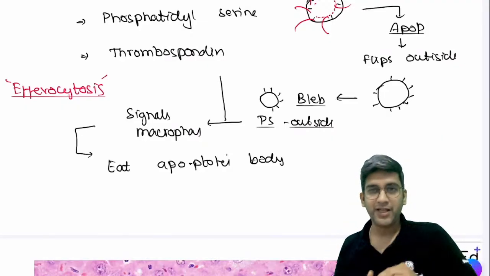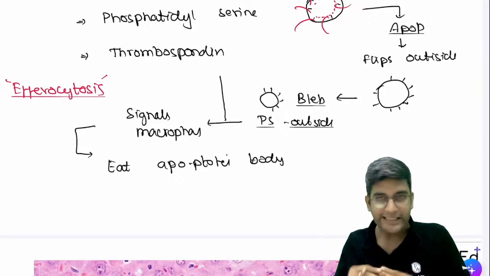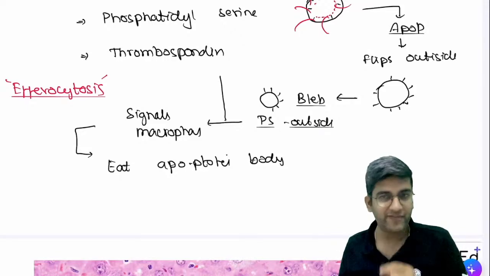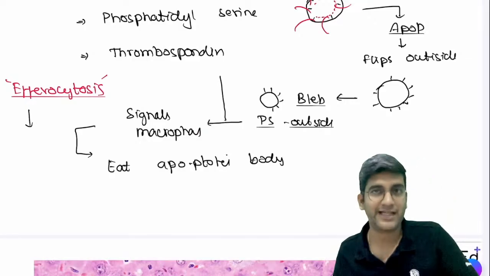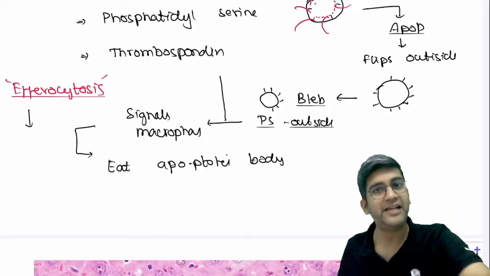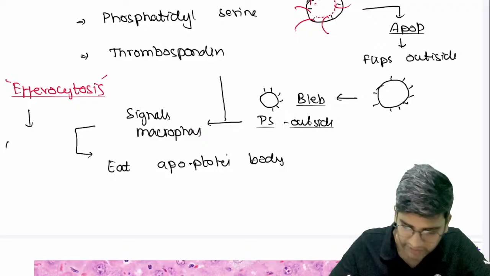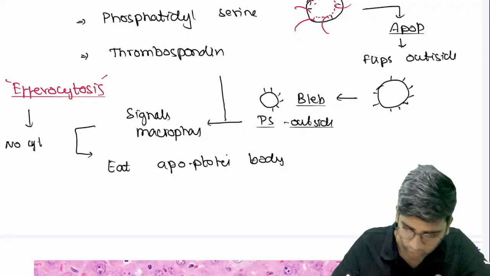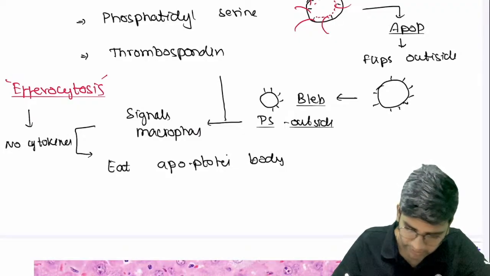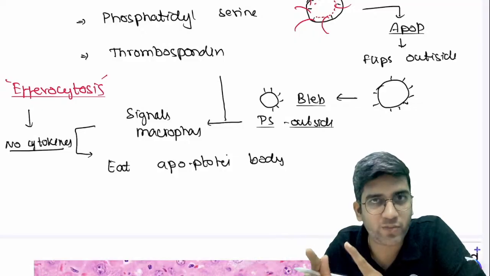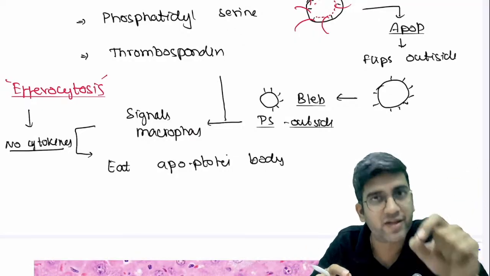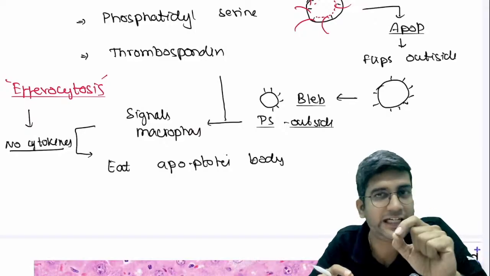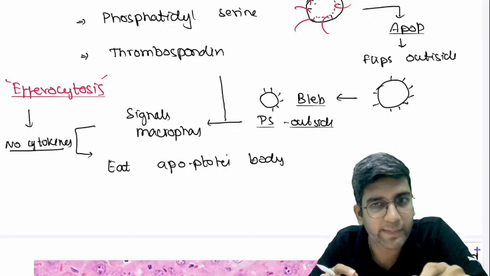Fine. Now here, the reason why I'm still saying there is no inflammation is that efferocytosis is not phagocytosis. That's why I gave a different term, a different meaning altogether, right? In efferocytosis, there are no cytokines involved. When there are no cytokines involved, I will not have signs of inflammation. So here the macrophage comes and eats it very silently without causing inflammatory mediators.